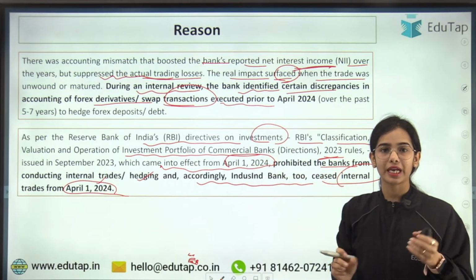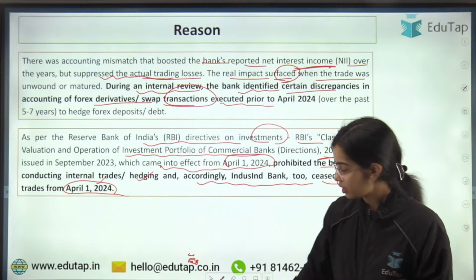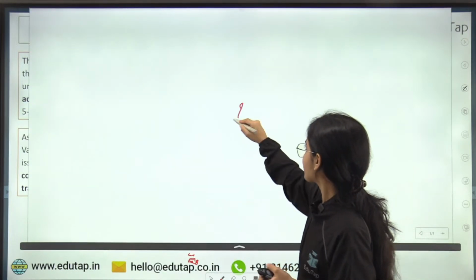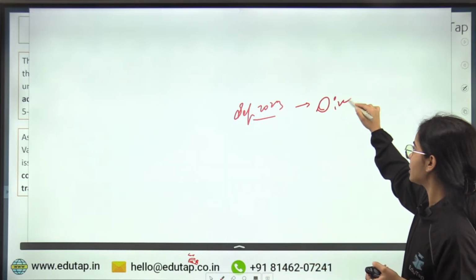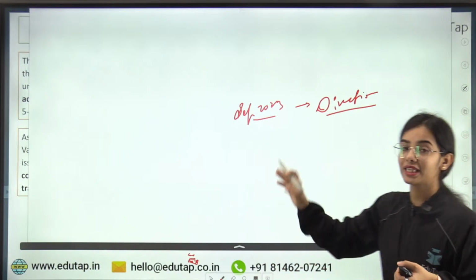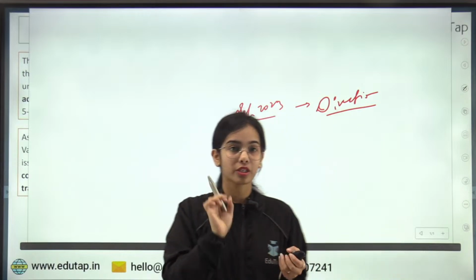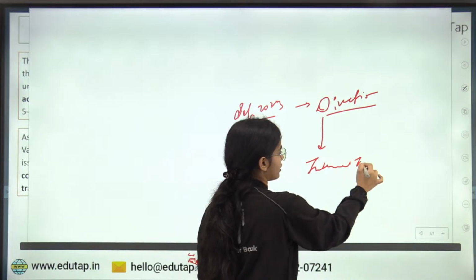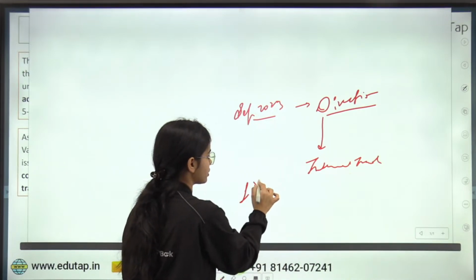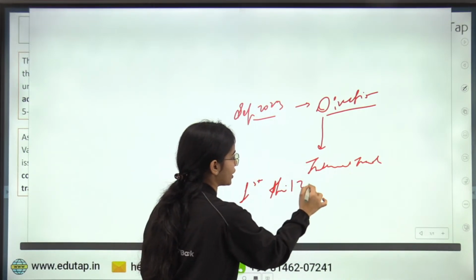Okay, so you can understand that in the directions released by the RBI in September 2023, the RBI prohibited the usage of internal trade from 1st April 2024.